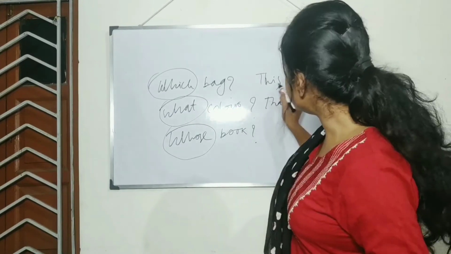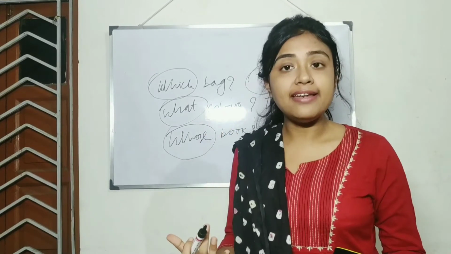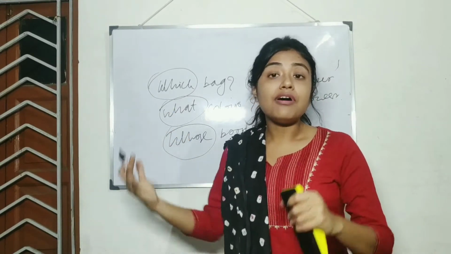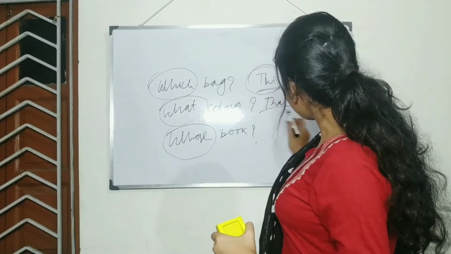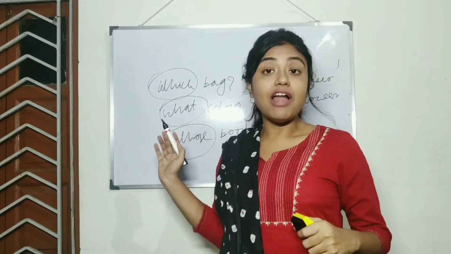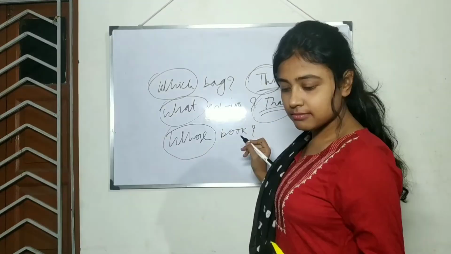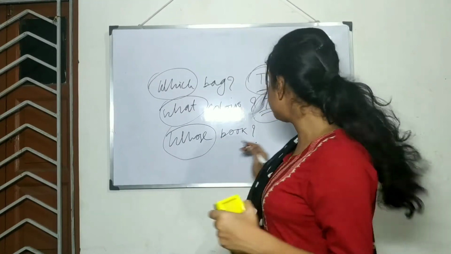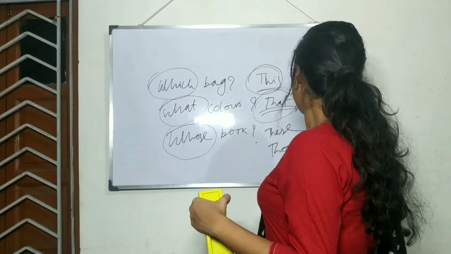So, you can see with this, we can understand the flower is near to us. That is why this. And that flower is far away from us. That is why that. The demonstrative adjectives? These and those.